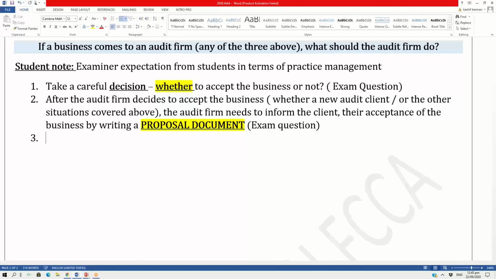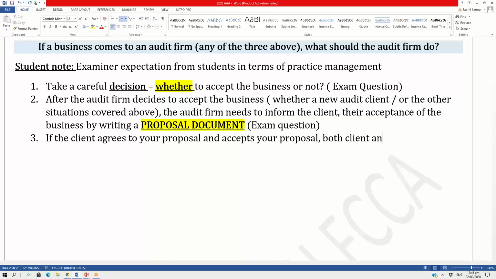And the final stage: if the client agrees to your proposal and accepts your offer, both the client and the auditor will sign an engagement letter, which you must have done in the AA paper.